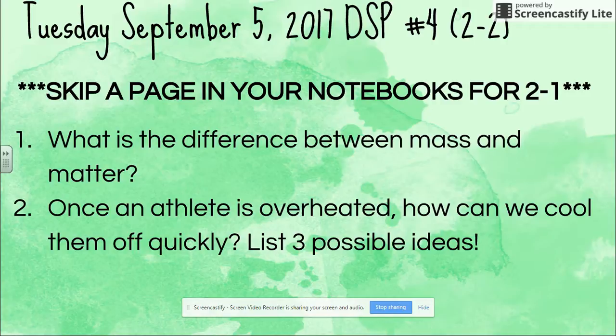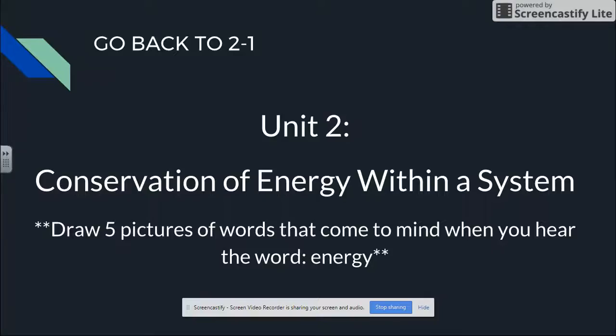Number 2. This is kind of an opinion question, so you guys are in charge of listing those. I need 3 ideas, so just make sure that you've got 3 ideas written down, and we'll go over those together when I get back on Thursday, or Miss Call will go over them with you tomorrow, either one. All right, so pause if you need to. Get done with whatever you need to get done.